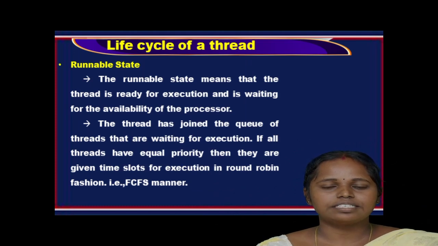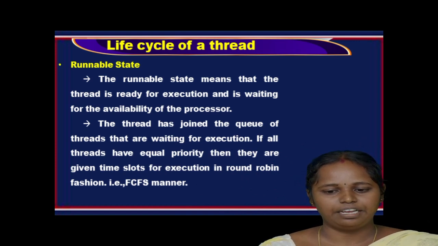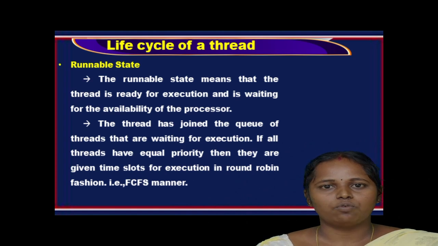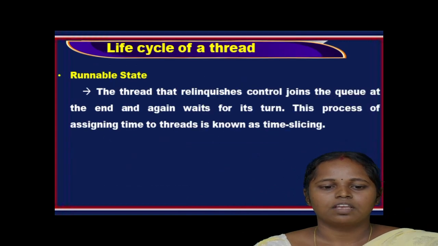So the second one is the runnable state. The runnable state means that the thread is ready for execution and is waiting for the availability of the processor. The thread has joined the queue of threads that are waiting for execution. If all the threads have equal priority, then they are given time slots for execution in round robin fashion, that is FCFS manner, first come first served.